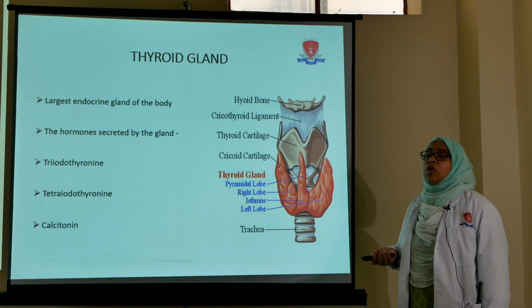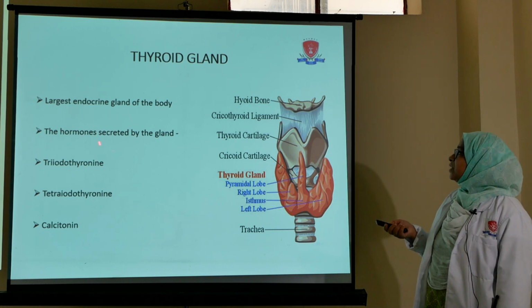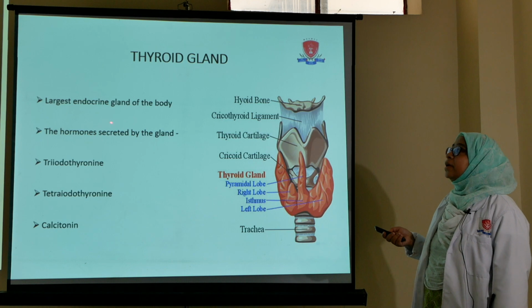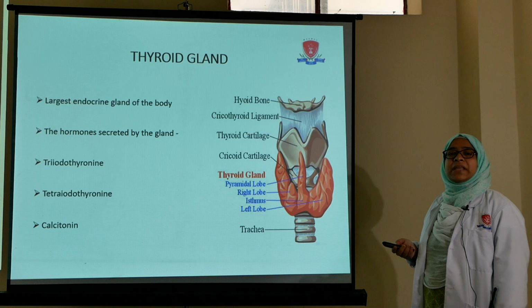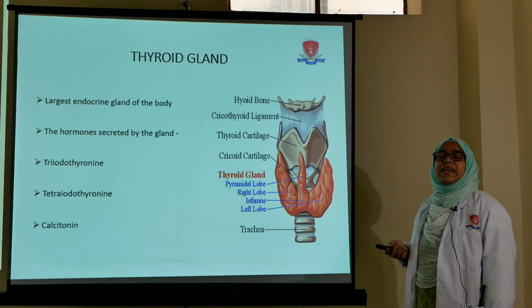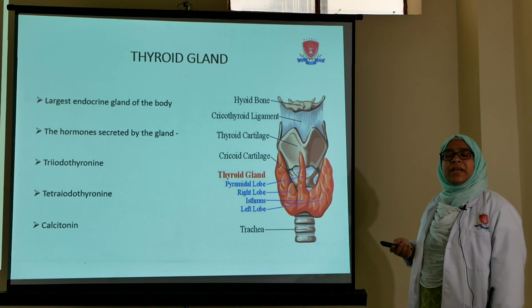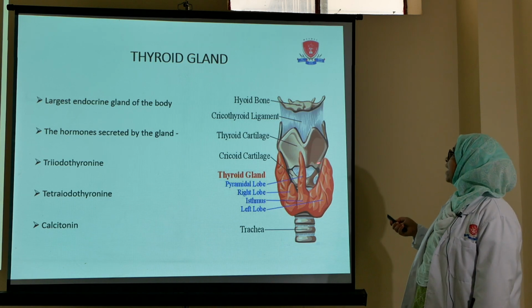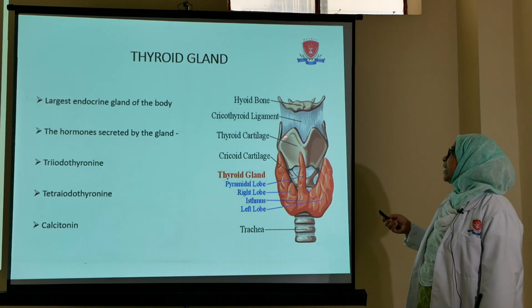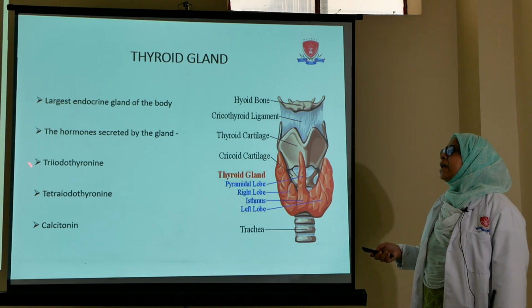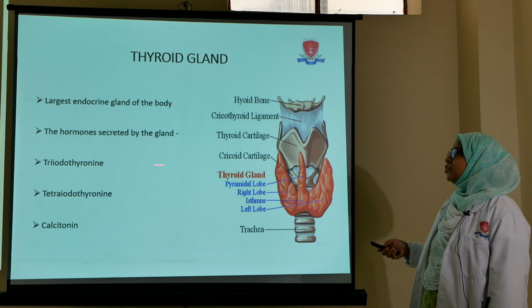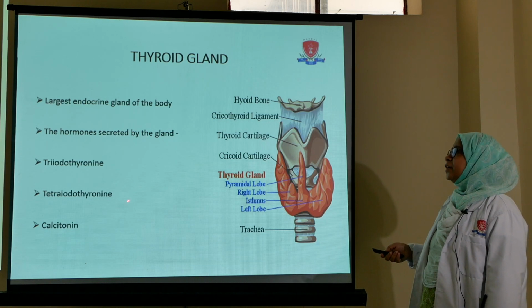Thyroid gland. We all know that the thyroid is the largest endocrine gland of our body. The word thyroid comes from the Greek word thyros, which means a shield, which was commonly used during ancient Greek times, and hence the shape of the thyroid gland is just like a shield, and hence the name thyroid. This thyroid gland secretes the following hormones, that is triiodothyronine T3, tetraiodothyronine T4, which is also